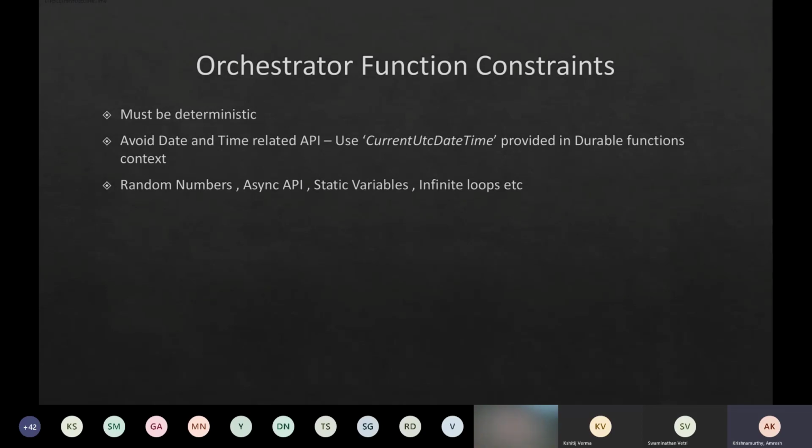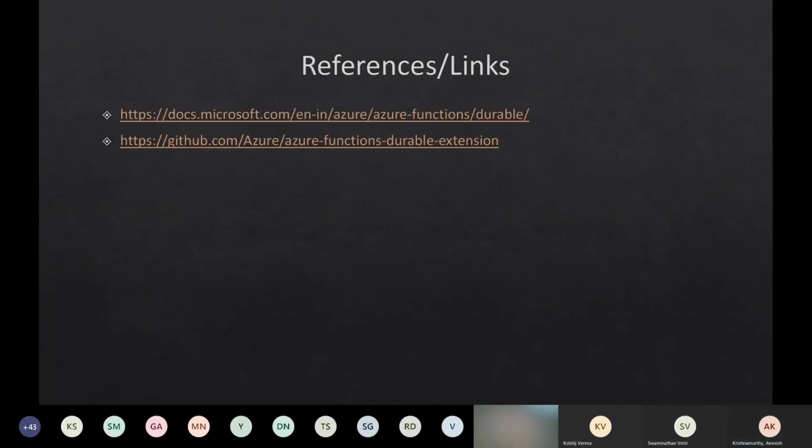They have provided features for that, like current UTC datetime. Random numbers, static variables, and infinite loops we definitely cannot use in an orchestrator function, because this is going to run for a longer time. So we don't want something non-deterministic like random numbers. And these are some of the references and links that I've used to prepare this, and we will share the deck with you.